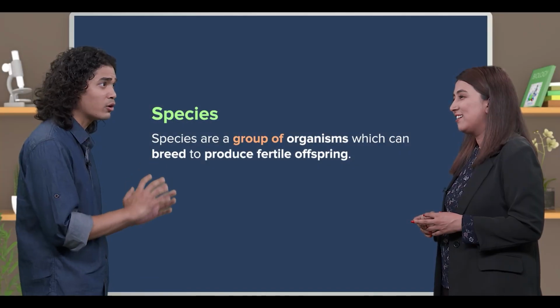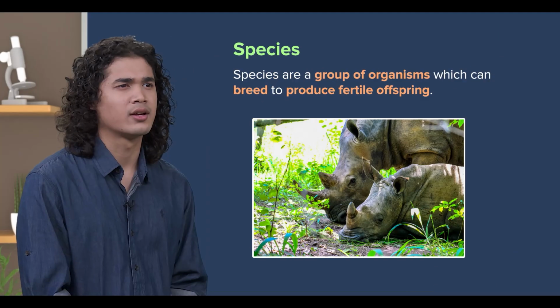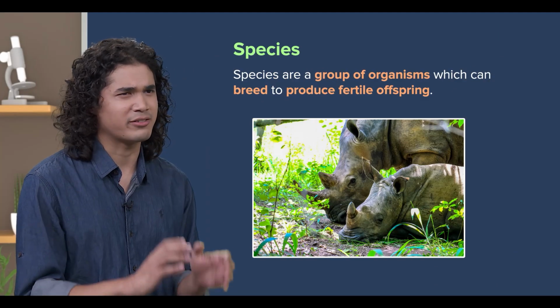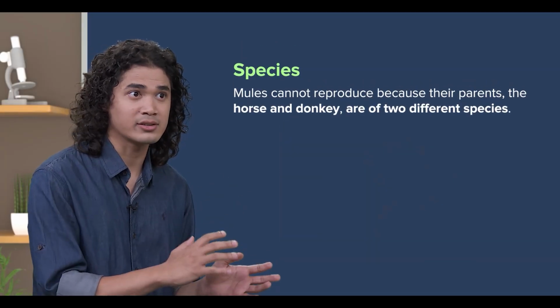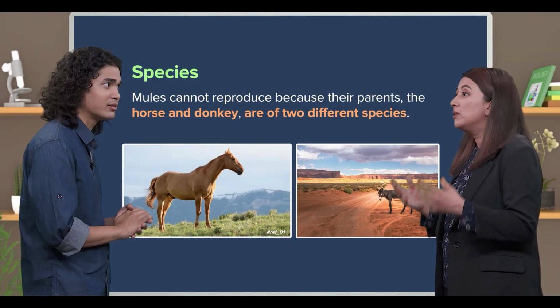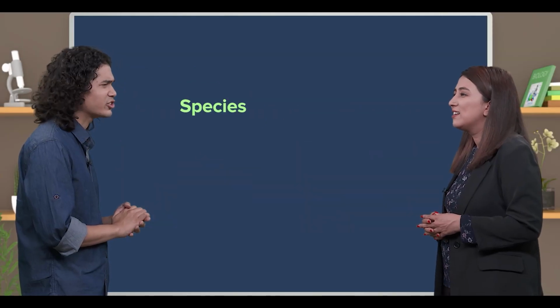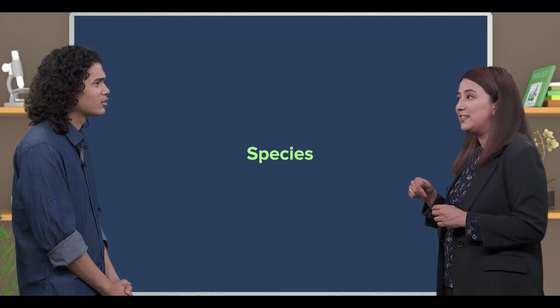Species are a group of organisms which can breed to produce fertile offspring. Oh, wait a minute. I think I got my answer. Mules cannot reproduce because their parents, the horse and donkey, are of two different species. Brilliant. But teacher, why? How does it happen? Don't worry, that's where I take over.